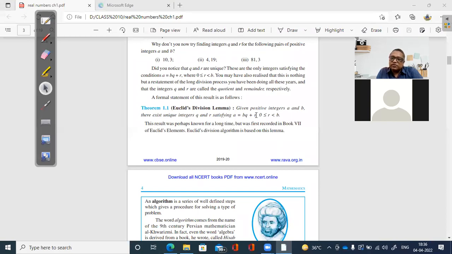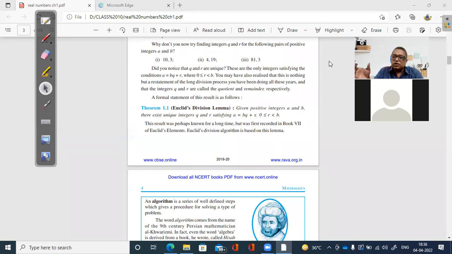Now I'm going to read out what is exactly written in the book. It's a little confusing if you read it, but I'm going to simplify it so that it becomes more clear. It's written: given positive integers a and b, there exist unique integers q and r satisfying a equal to bq plus r, where r is greater than or equal to 0 and less than b.